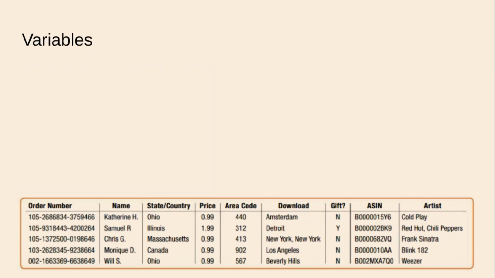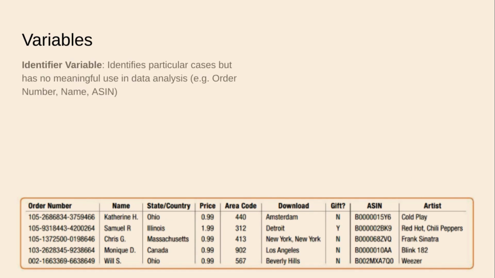All right, now let's talk more about variables. Identifier variables. This does not come up very often. You may not see this at all for the balance of the year, but it's a good place to start. Identifier variables, they identify particular cases. They have no meaningful use in data analysis, all right? Order number, this chaotic mess right here has, as far as I can tell, and as far as our textbook can tell apparently, no value in data analysis.